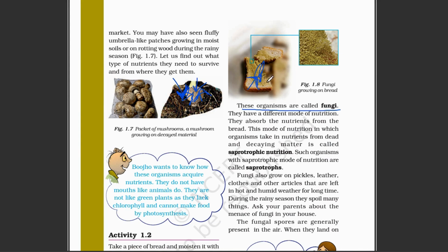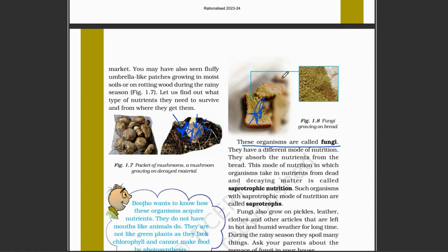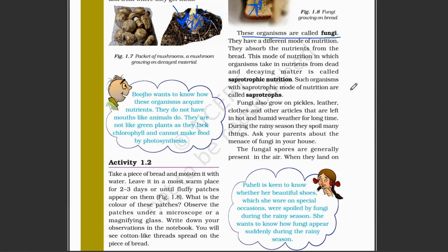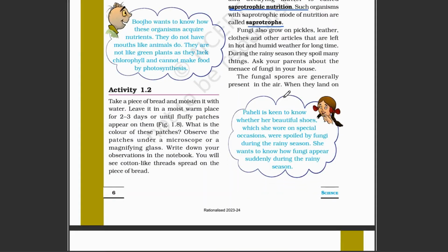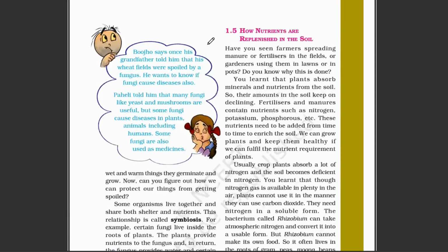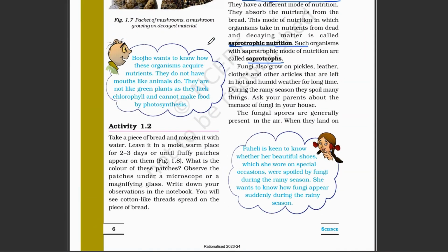Fungi are dependent on the dead and decaying part of organisms. This mode of nutrition, which depends on dead and decaying matter, is called saprotrophic nutrition, and these organisms are called saprotrophs. Fungi also grow on many things such as pickles, leather, clothes, and many other articles in humid weather or the rainy season.